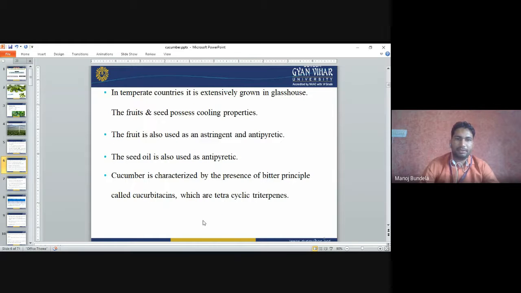In temperate countries, it is mainly grown in glasshouses. The fruits and seed possess cooling properties. The fruit is also used as an astringent and antipyretic. The seed oil is also used as an antipyretic. Cucumber is characterized by the presence of a bitter principle called cucurbitacin, which are tetracyclic triterpenes.